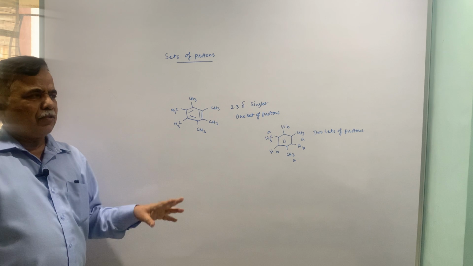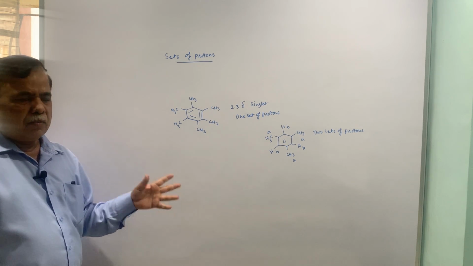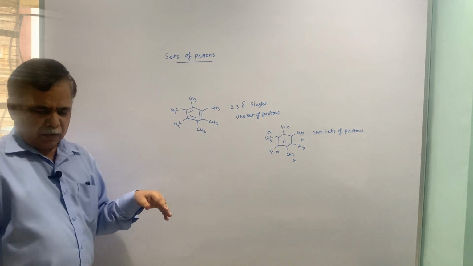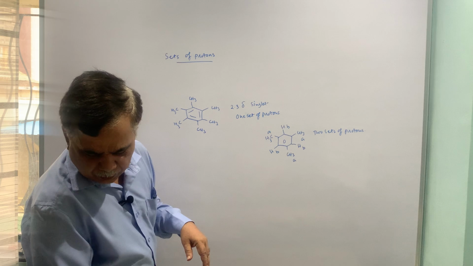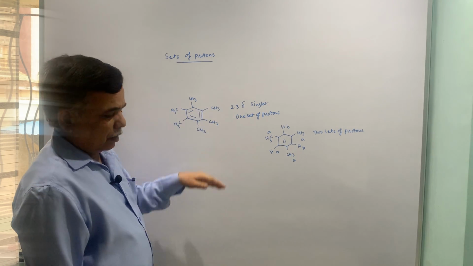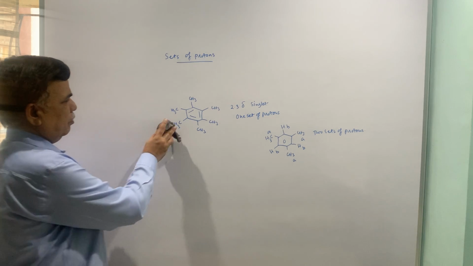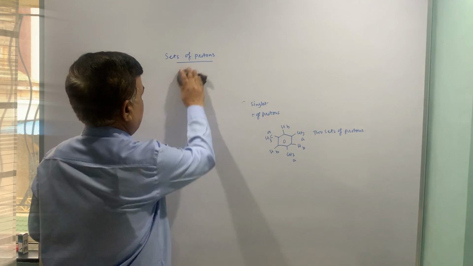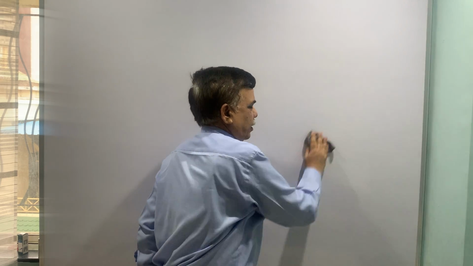Ortho coupling is 6 to 8, meta is 1 to 2, and para is 0. So it will be easy to understand the aromatic protons part. The other protons you will come to know once we solve the examples.